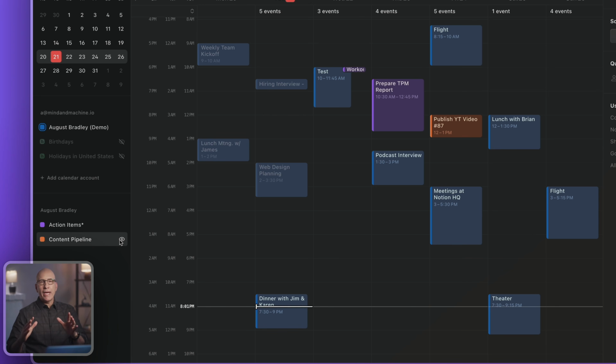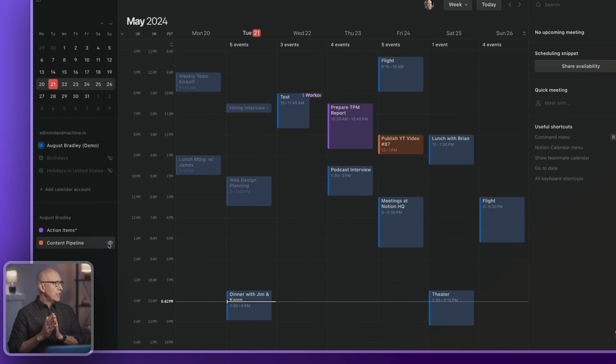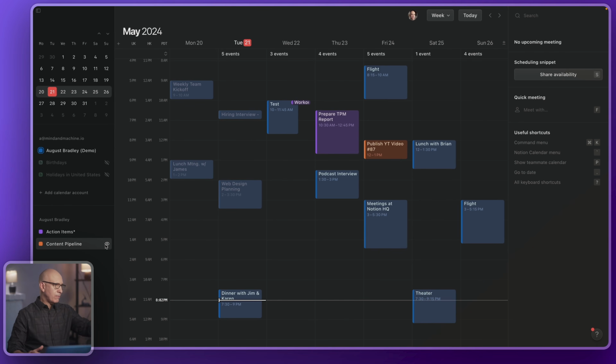So right off the bat, we have a big innovation, a big improvement that we never had before with our Notion systems, which is the ability to see multiple calendar databases from our Notion system in one calendar view. You cannot do that in Notion itself. We now can do that in Notion Calendar. So that by itself is a big win and a big step forward with our Notion systems. So we can bring in multiple ones. A great example here is the content pipeline in our task database, but any calendar you want, you can lay it over top and see all of your scheduled calendar items from your Notion databases in one view.